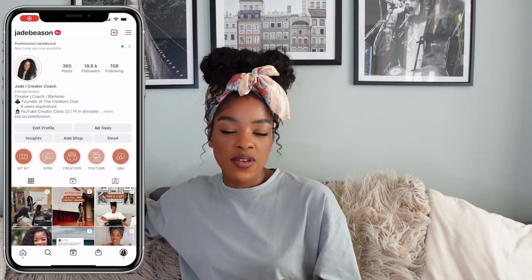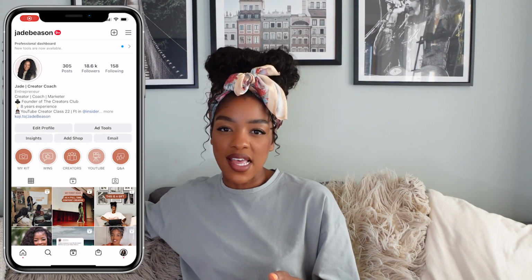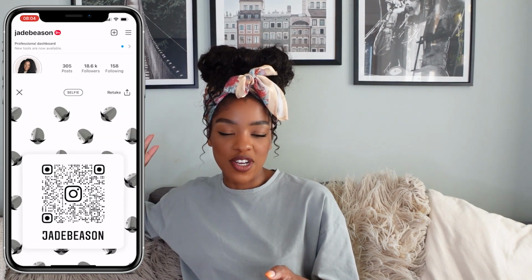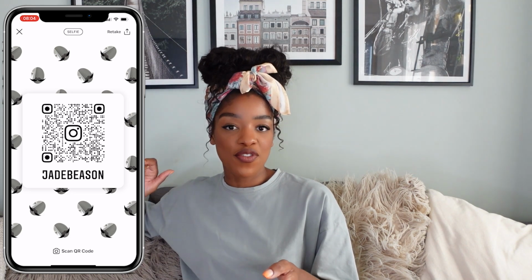But essentially, you may or may not know that you actually have your own QR code for your Instagram page. We all have one and we can all access it and share it with others. Let me show you how. So what you want to do is get up your Instagram page, head to the settings button on the top right-hand corner, and then you're going to click on QR code, pretty self-explanatory, right? But when you're in there, there's a few cool things you can do.